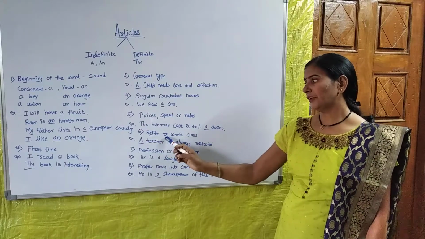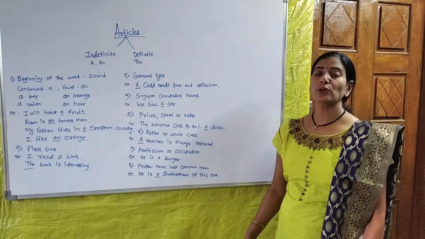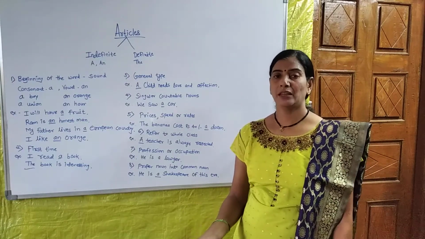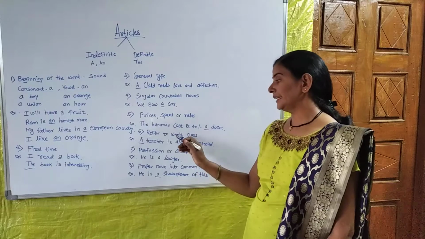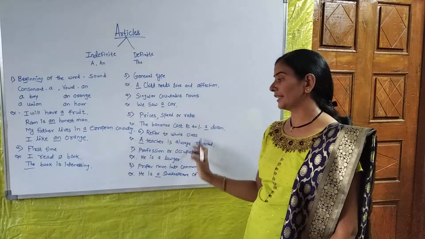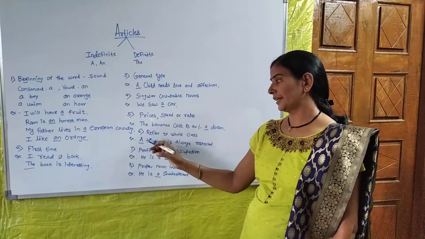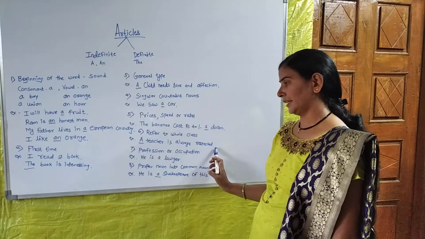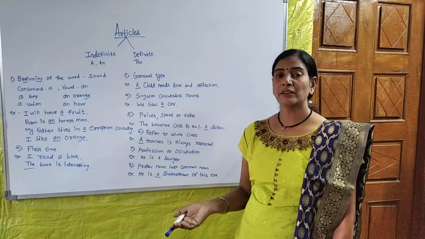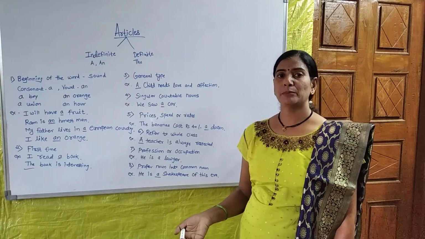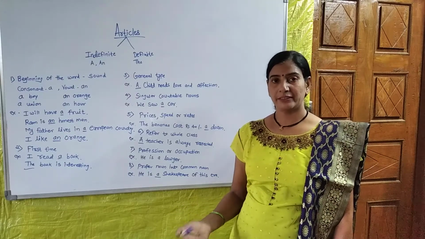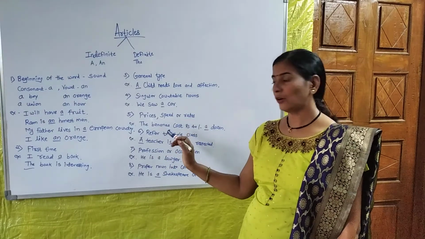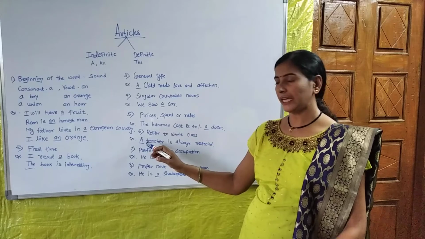Next one, refer to whole class. When you mention anything about someone, and it indicates the whole class, that time we have to put a article. For example, a teacher is always respected. Teaching is a profession where everyone is respected because it is a very sacred job. So here teacher is a representation of the whole class, so we have to put a article.